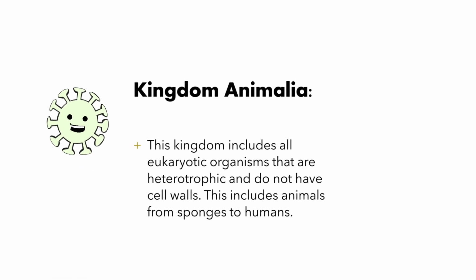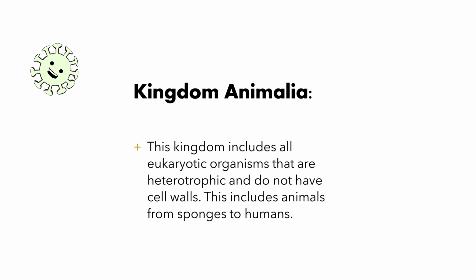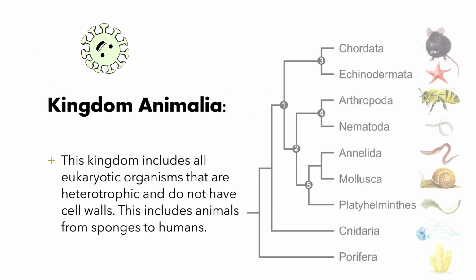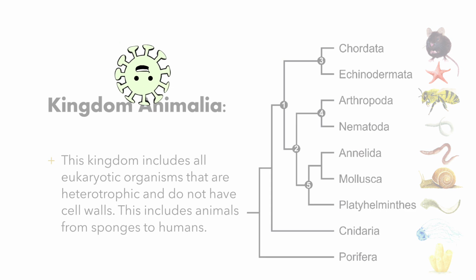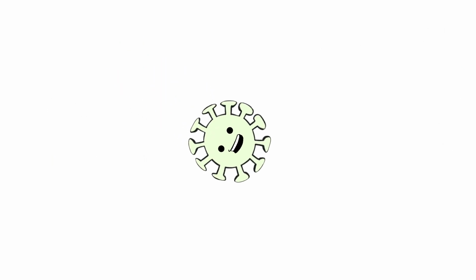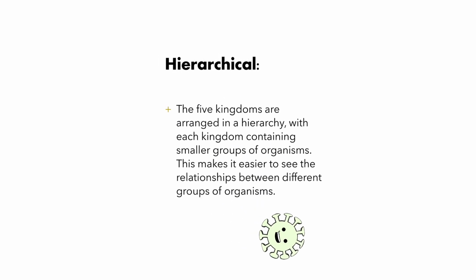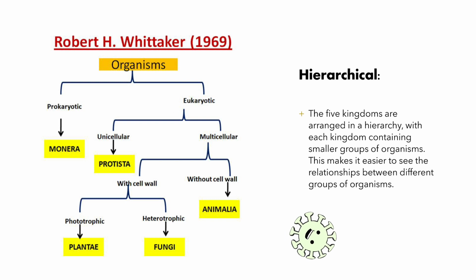Anyway, let's move on. Kingdom Animalia. This kingdom includes all eukaryotic organisms that are heterotrophic and do not have cell walls. This includes animals from sponges to humans. There is a reason why you will find this classification in most textbooks. This classification is hierarchical. The five kingdoms are arranged in a hierarchy, with each kingdom containing smaller groups of organisms. This makes it easier to see the relationships between different groups of organisms.